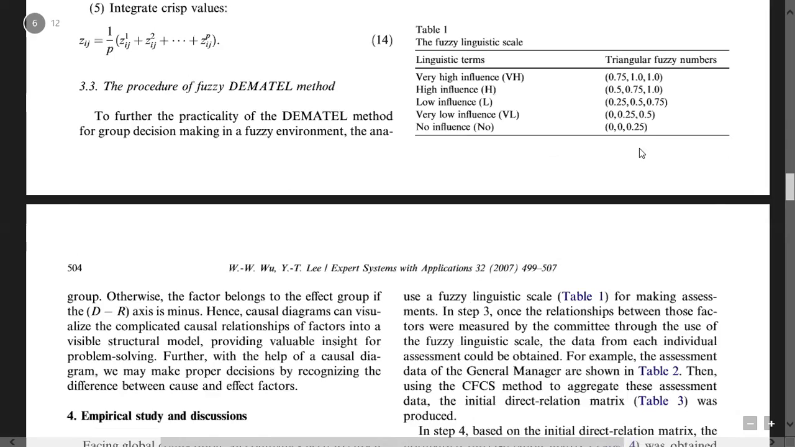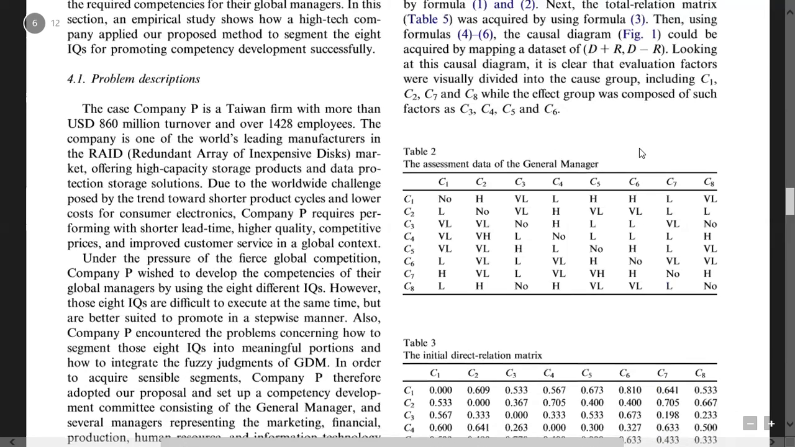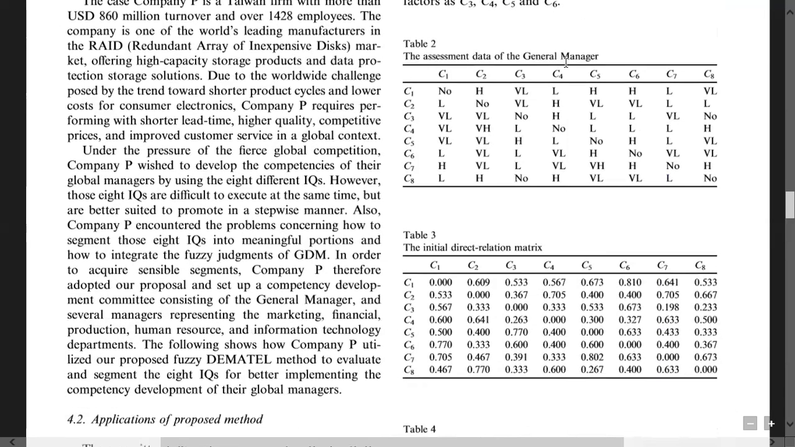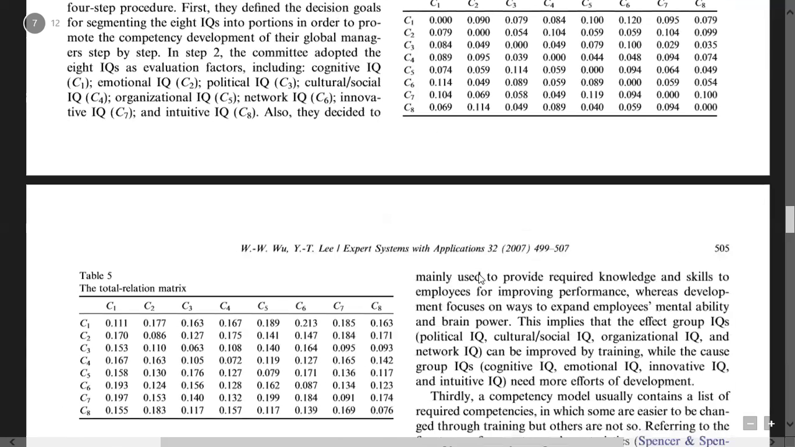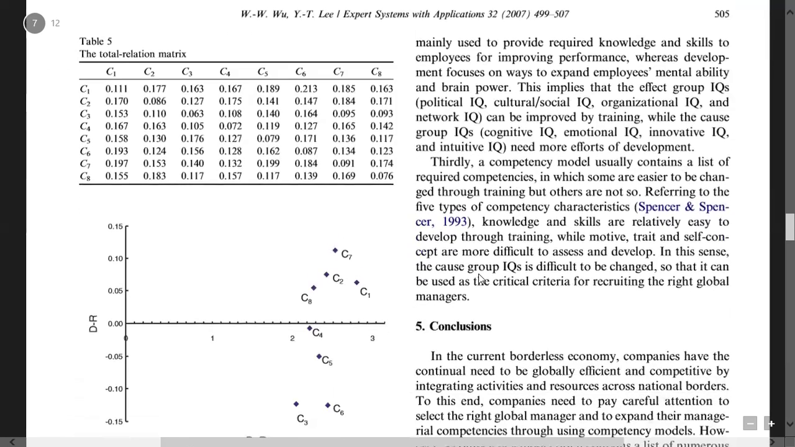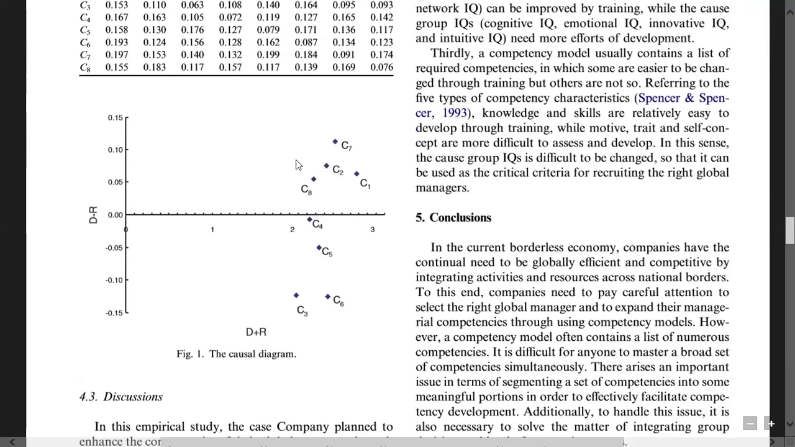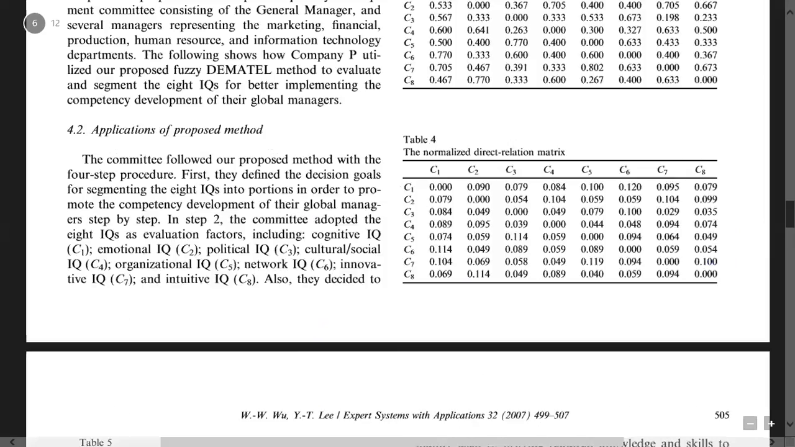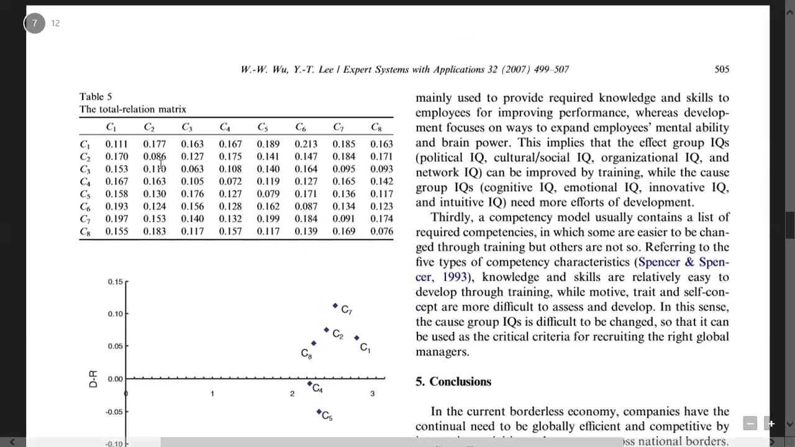And finally, they go with the two sorts of tables. This is the assessment data of the general manager, etc. Inter-direct relationship, you know this table. And then there is a total relationship table. Above the line are the independent, below the line are the dependent. They have not shown the arrow. Might be they have shown it, written using this matrix where it will go.